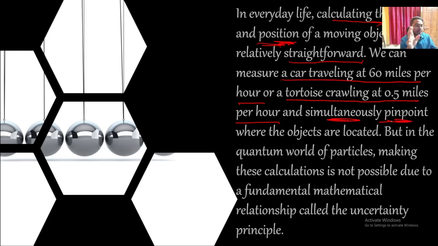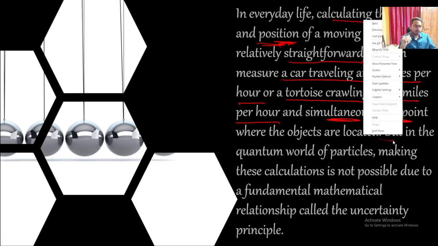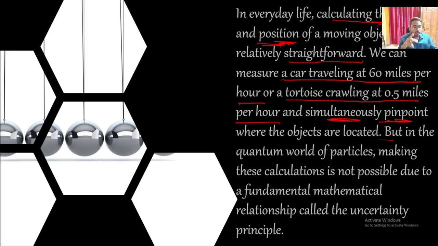But in the quantum world of particles, making these calculations is not possible due to a fundamental mathematical relationship called the uncertainty principle.